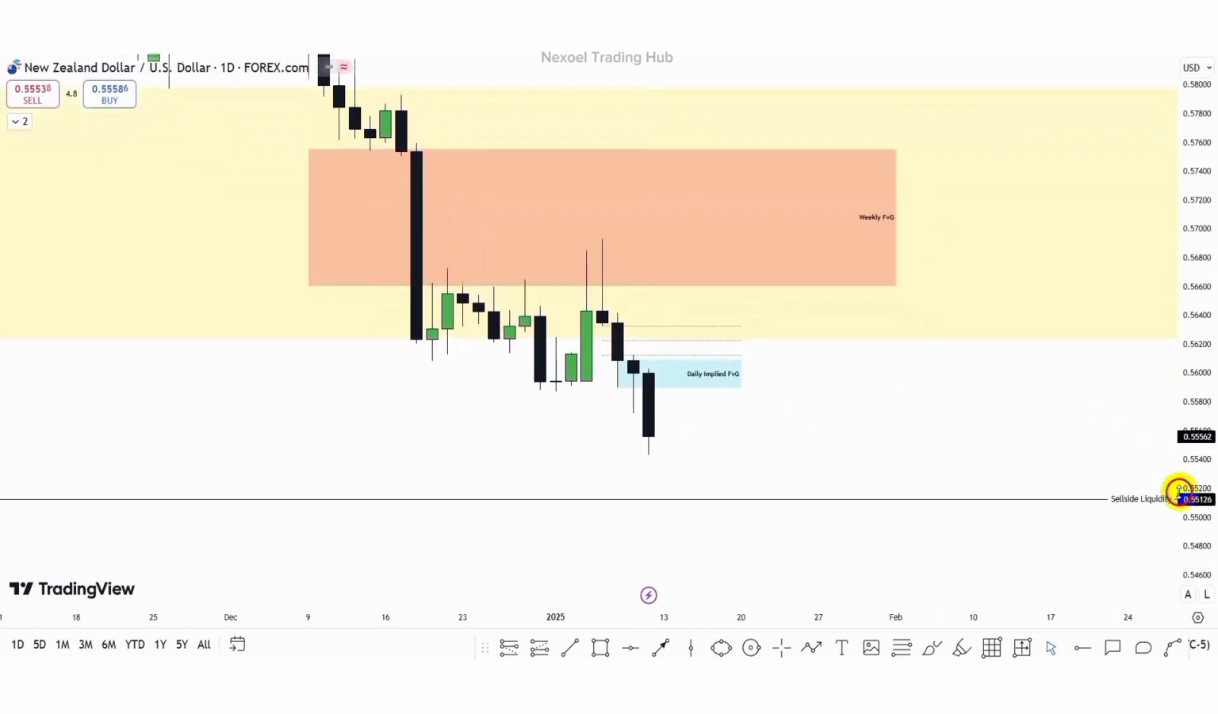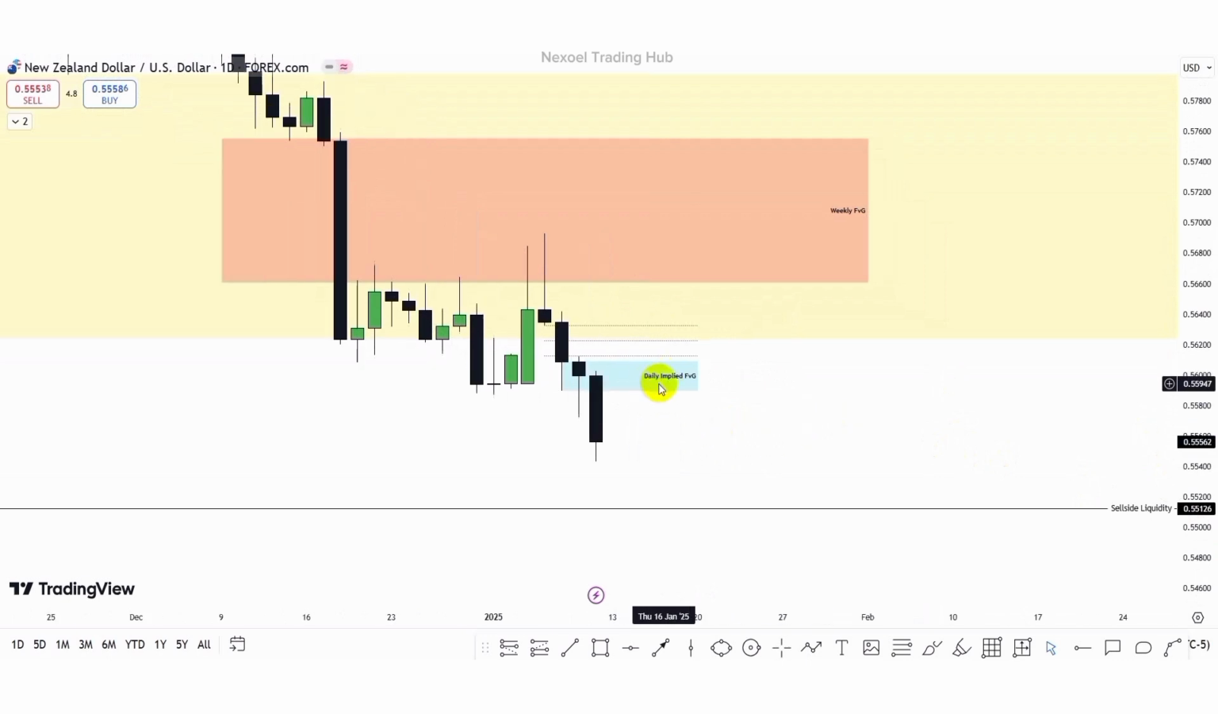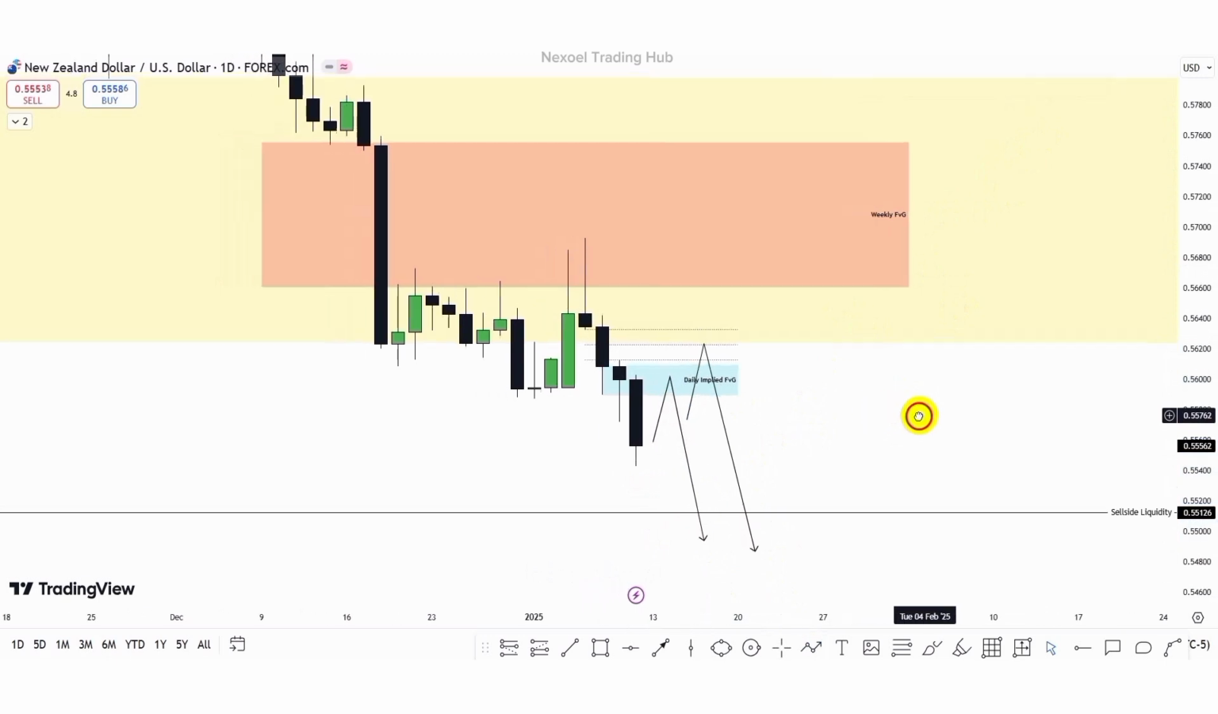So in the NZDUSD, what we can see is we have this daily implied fair value gap, and above the daily implied fair value gap, we have this fair value gap. And we can see that this candle took out this liquidity. So I'm expecting to see how price is going to react at the daily implied fair value gap, and then we frame our bearish continuation to the downside, or we could see price further push into this fair value gap before we have the bearish continuation to the downside in the NZDUSD pair.